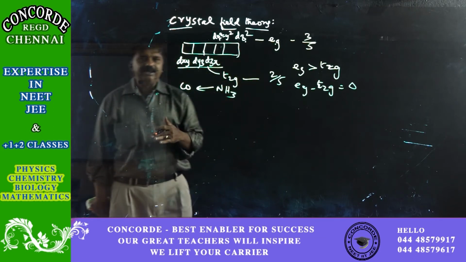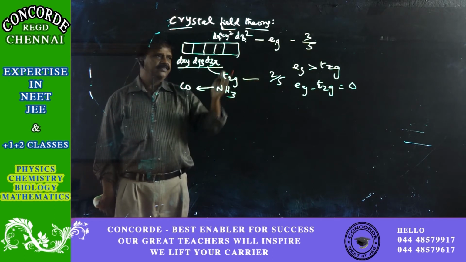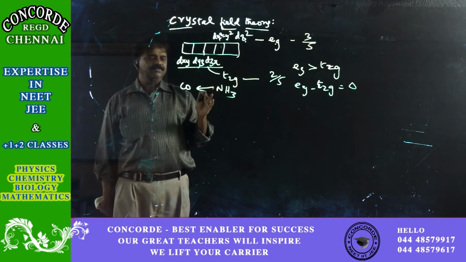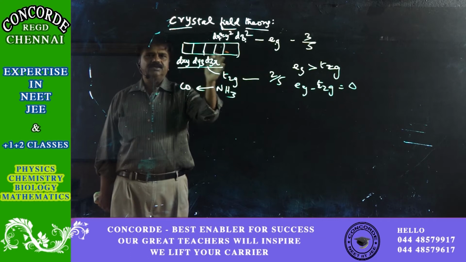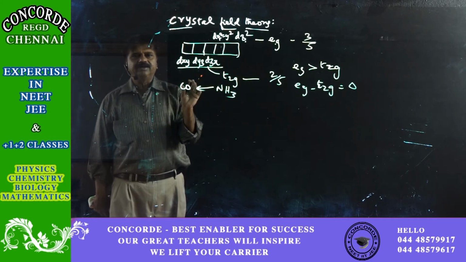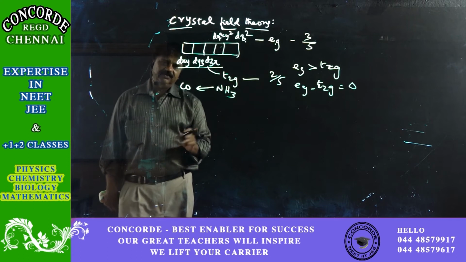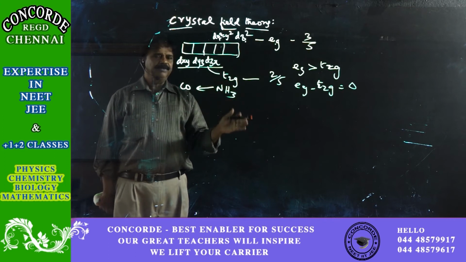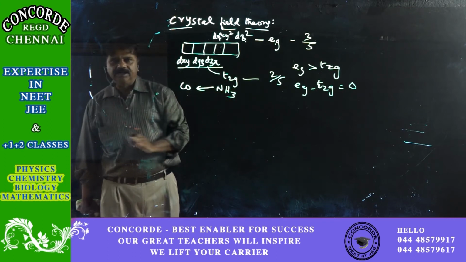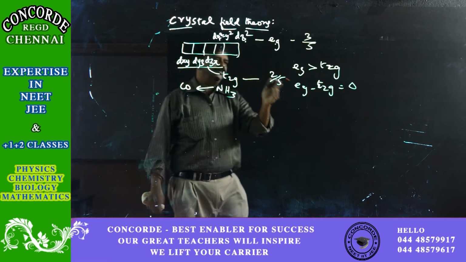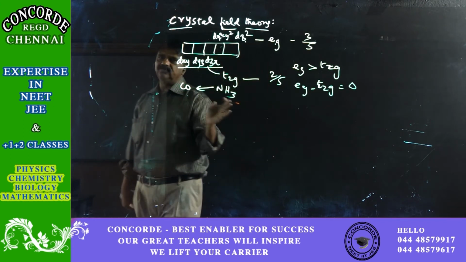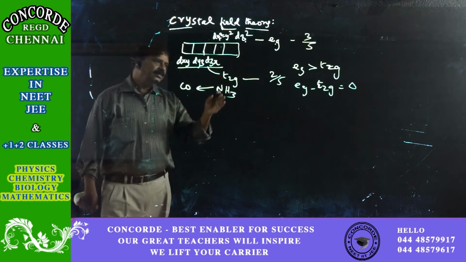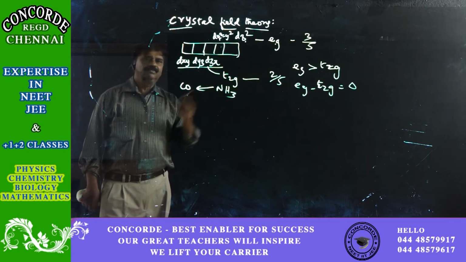Now the explanation for weak ligand and strong ligand is there with this crystal field theory. This difference is because of the difference in the energy between Eg and T2g, and the difference is again because of the proximity of the paired electrons causing the repulsion. Okay, I hope you are able to understand. So now, coming back to ammonia: for ammonia, almost the Eg to T2g difference is not there, so there is no question of any problem in energy. And of course, if F is there, the Eg to T2g difference is more.